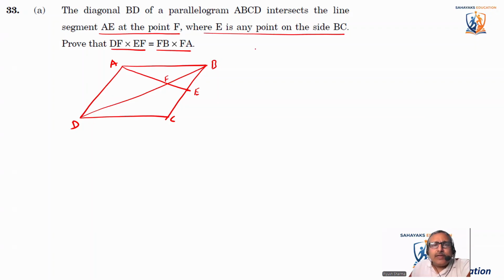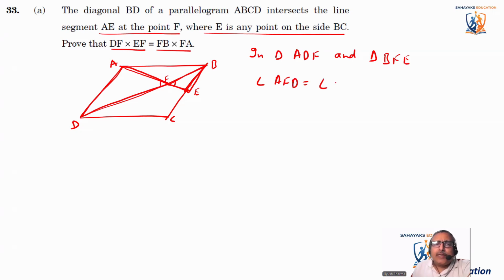So we have to look at two triangles here: triangle ADF and triangle BFE. If you look at these two triangles, angle AFD is equal to angle BFE. Why?